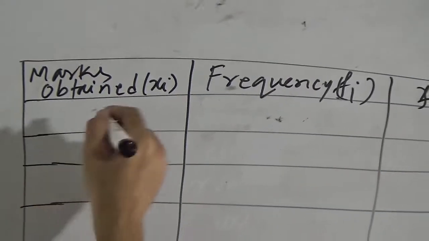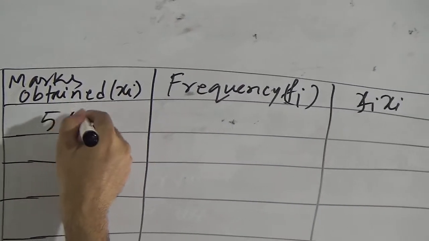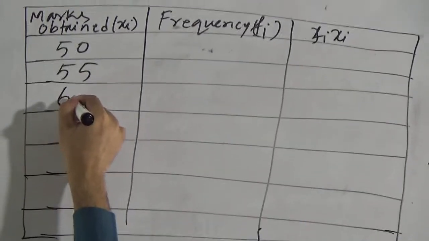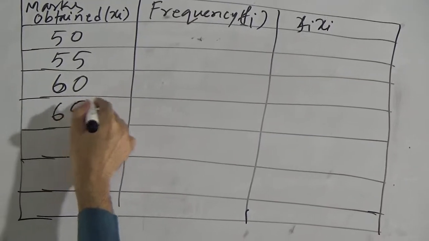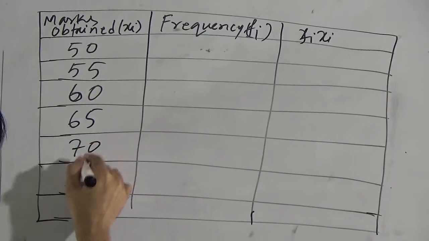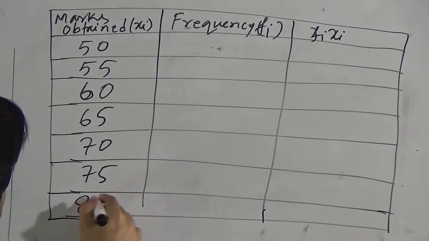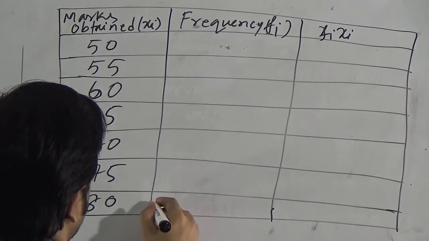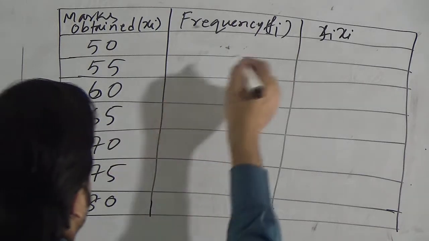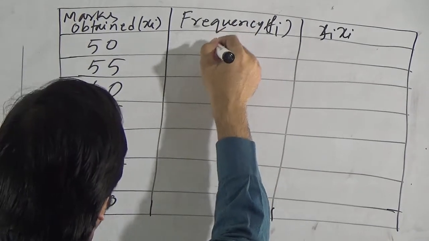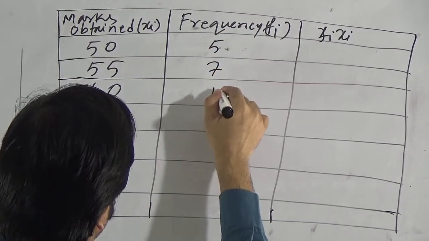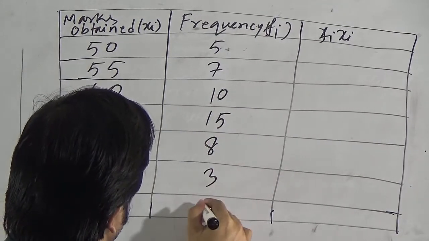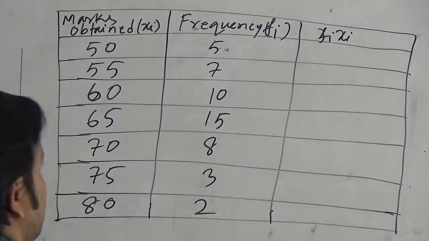Now see, our first data is 50, then 55, 60, 65, then 70, 75, and last one is 80. Now our frequencies are 5, 7, 10, 15, 8, 3, and last one is 2.